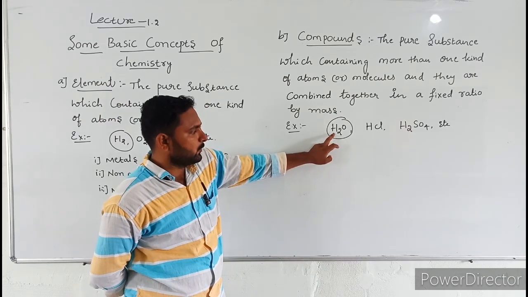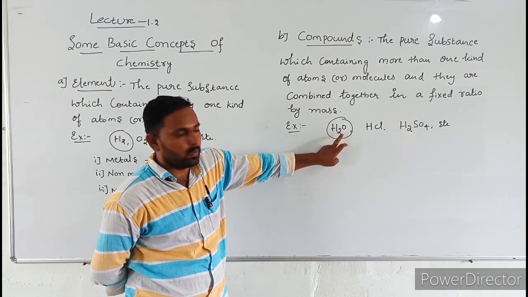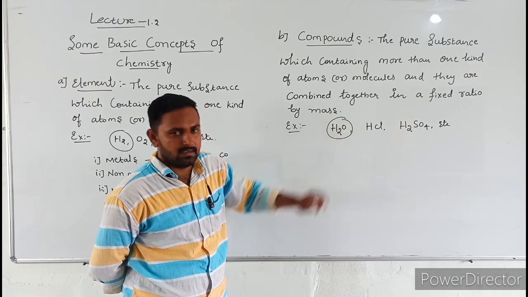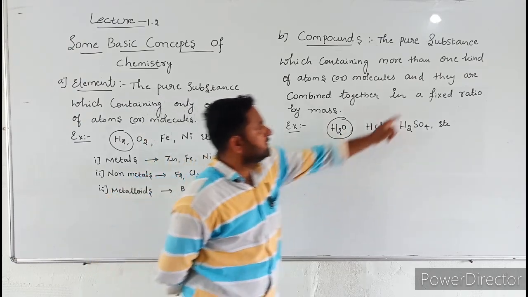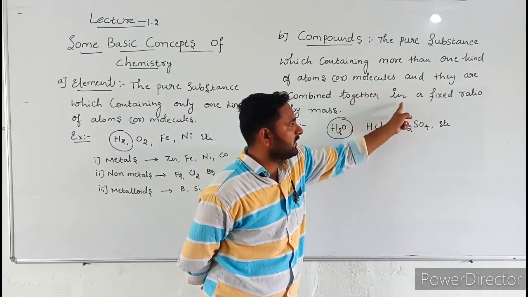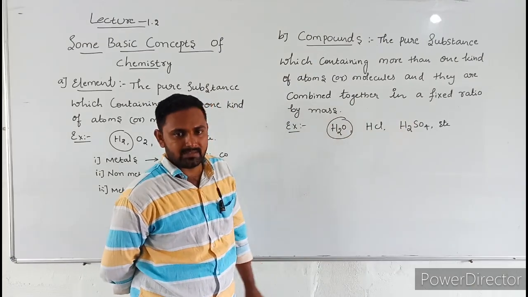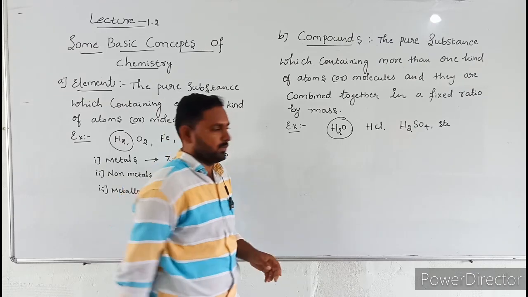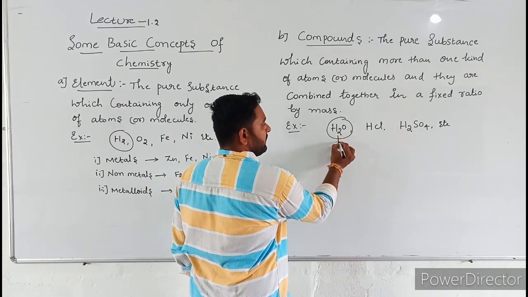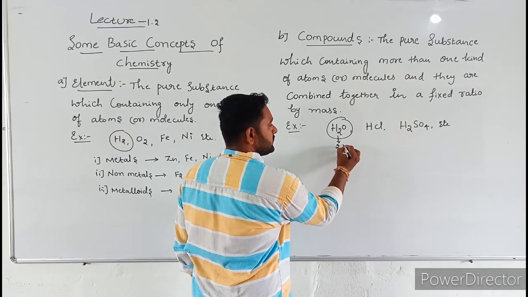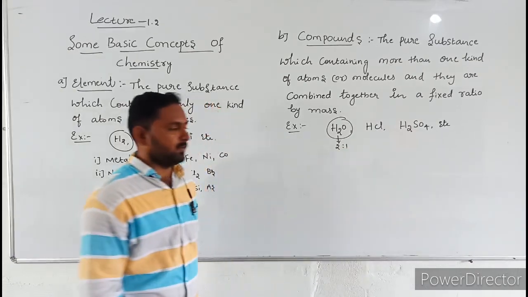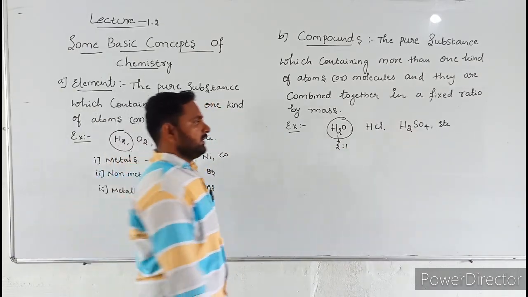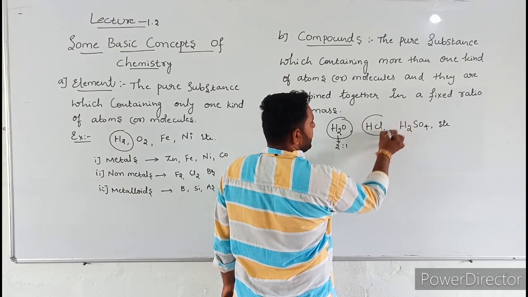They are combined together in a fixed ratio by mass. They combine in a fixed ratio, that is 2:1.